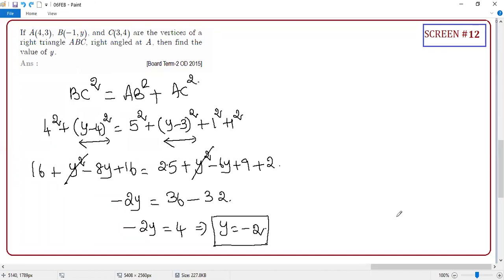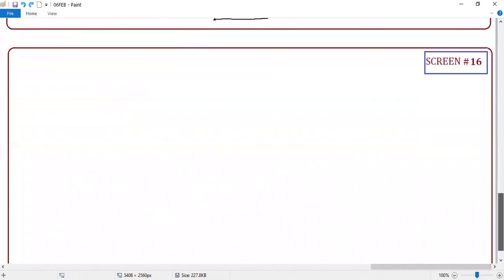Guys, distance formula, the coverage is this much only, student, right? We solve the different varieties. Clear? When you are solving, you will get a lot of doubts. Your doubts will be clarified in the next class.